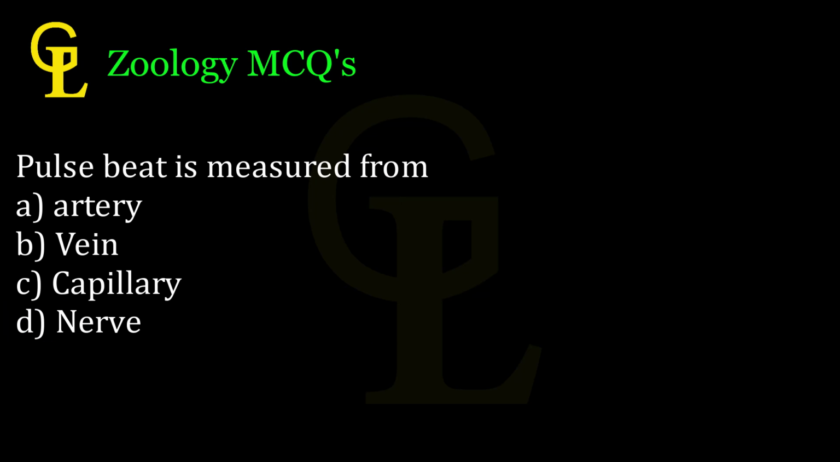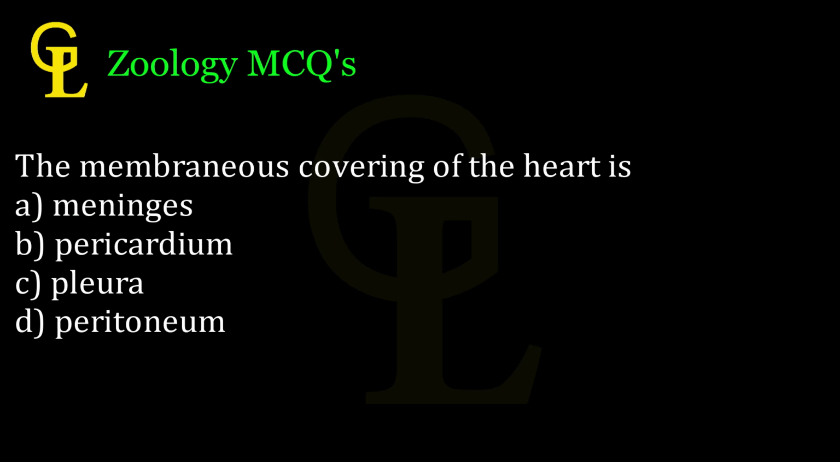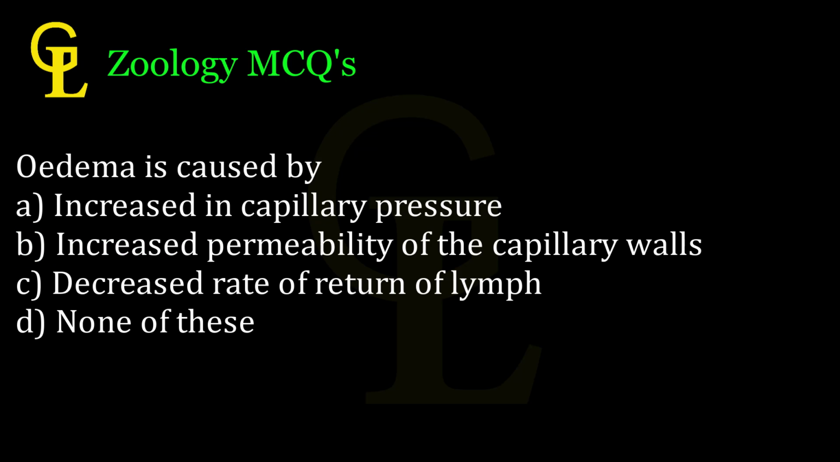Pulse speed is measured from A. Artery, B. Vein, C. Capillary, D. Nerve. Correct answer, A. The membranous covering of the heart is A. Meninges, B. Pericardium, C. Pleura, D. Peritoneum. Correct answer, B.